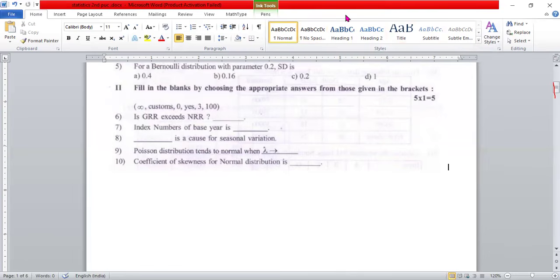Question number 6 comes under vital statistics plus life table. And question number 7, index number. Question number 8, time series.